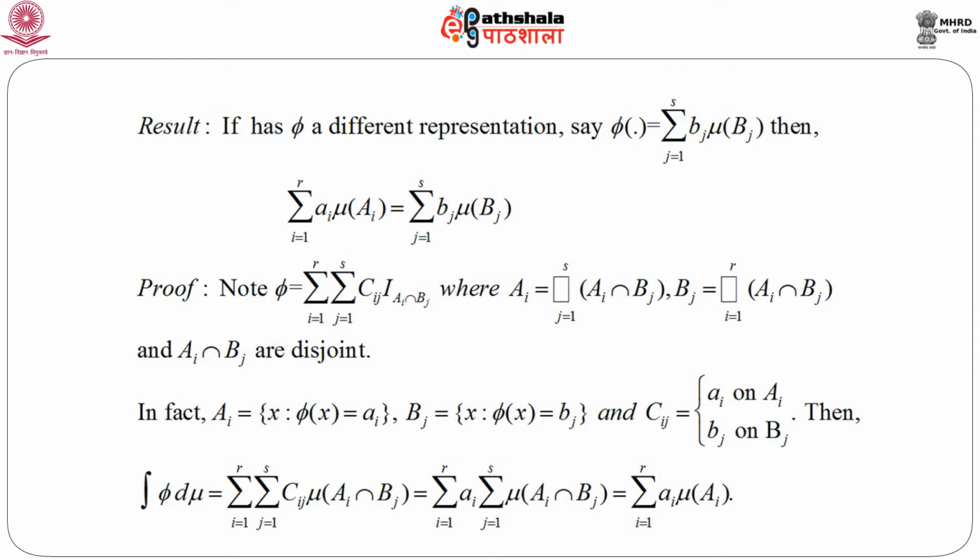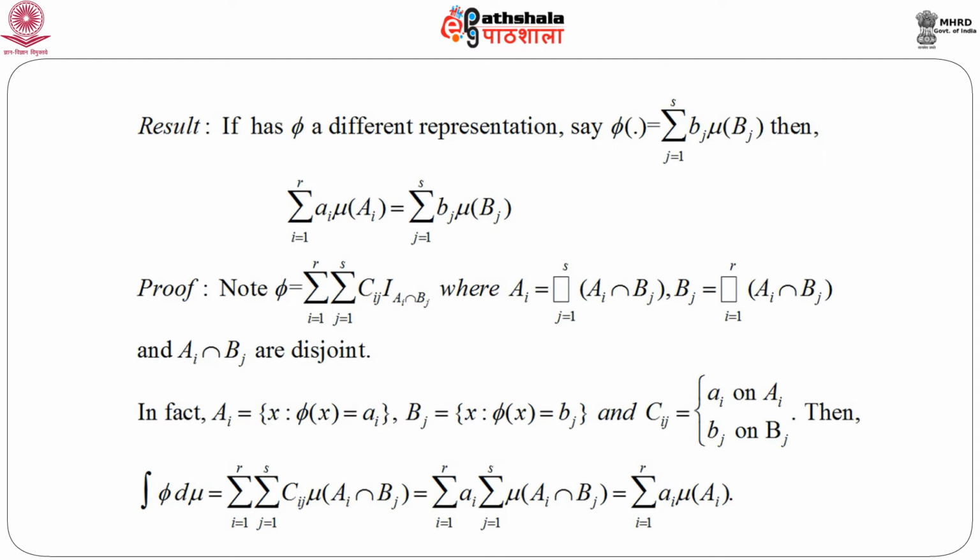Now we can write the integral of the simple function, integration phi d mu, as a summation over the sets A_i intersection B_j. That means it would be double sum i equals 1 to r, j equals 1 to s, c_ij mu of A_i intersection B_j, which equals summation i equals 1 to r a_i and summation j equals 1 to s mu of A_i intersection B_j.